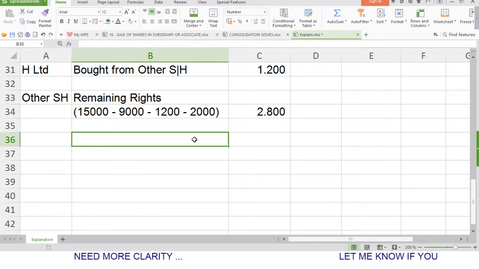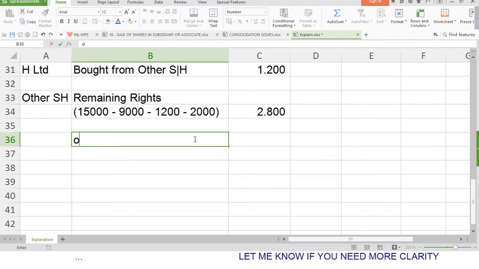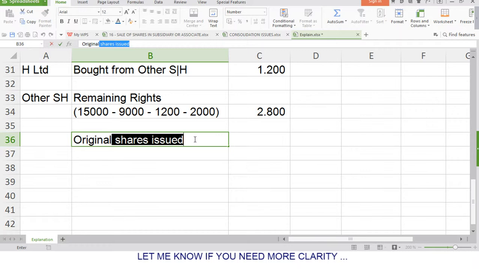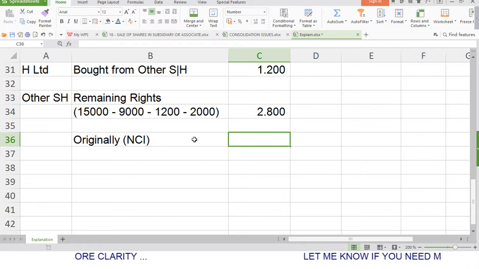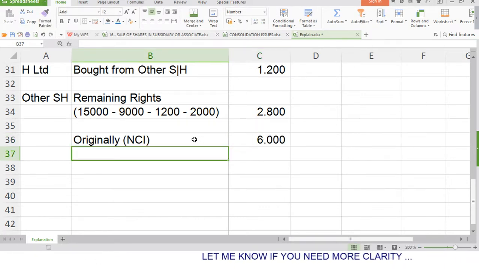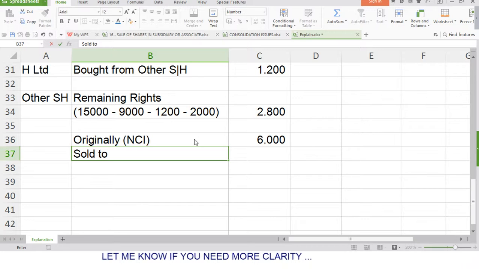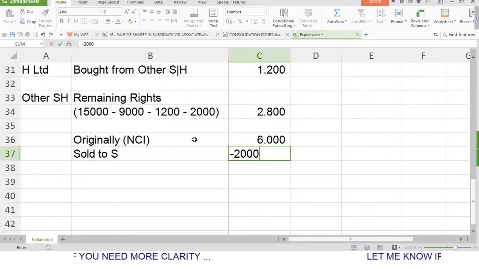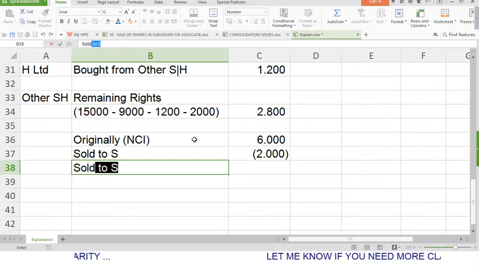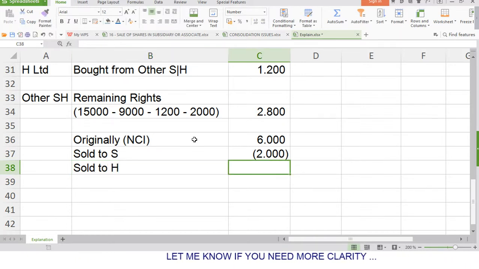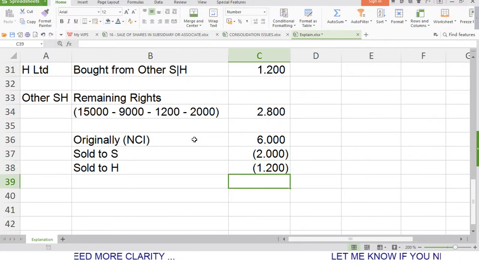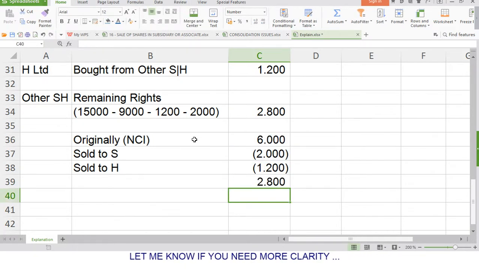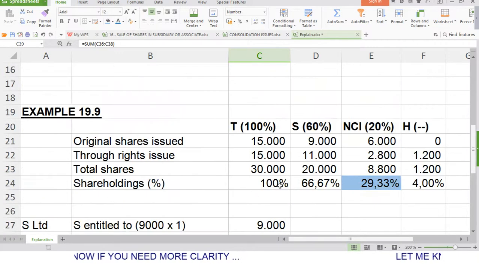Or what's the other way of getting this 2,800? You know that originally, okay, originally NCI was entitled to 6,000 shares. All right, they sold to S 2,000. They sold the rights to H 1,200. So that means the remaining rights that the other shareholders can subscribe for is 2,800. So they will buy 2,800 shares from T Ltd.